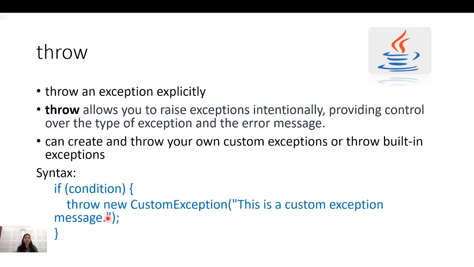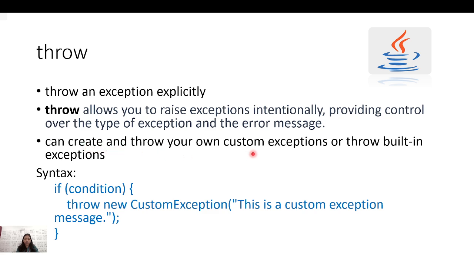Okay, and then the next keyword is throw. Throw means I'm throwing something, or in this case, I'm throwing an exception explicitly. Normally, with the try and catch block, the exception will be handled. But intentionally, suppose a user is doing something wrong, which is not syntactically wrong in the case of Java, but I need to handle that. Then in that case, I will use throw, which will provide control over the type of exception and the error message.